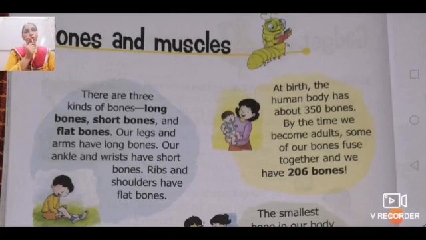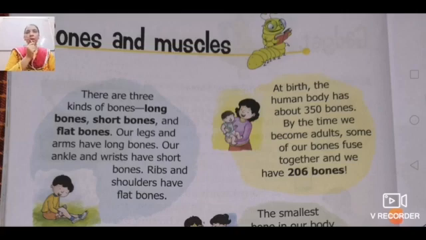As I told you earlier, at the time of birth we have more than 300 bones, but by the time we grow into adults, these bones fuse together and finally we have only 206 bones in our body. So what is the total number of bones in our body?